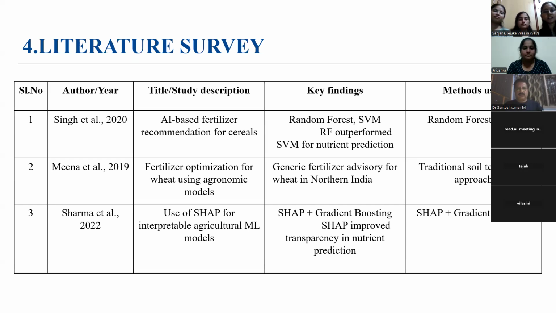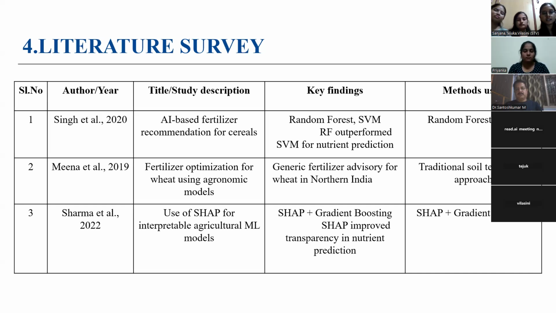Now I'll explain the literature survey, which highlights the key research works related to fertilizer optimization and smart agriculture. Firstly, the author is Singh et al. In 2020, this study focused on AI-based fertilizer recommendation for cereals. They compared machine learning models like random forest and SVM, means support vector machine.